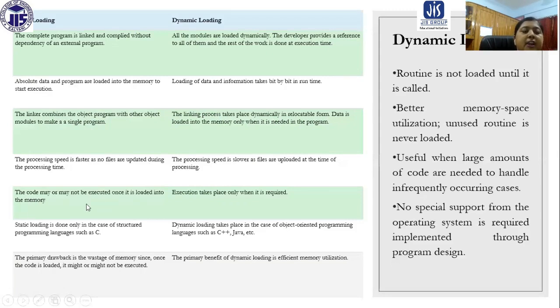In static loading, the code may or may not be executed once it is loaded into the memory, because it is loaded before execution. So the execution may not be possible due to some reason, but the loading is perfect. In dynamic loading, the execution takes place only when it is required; then only the loading is performed. Static loading is done only in the case of structured programming languages such as C. Otherwise, dynamic loading takes place in case of object-oriented programming languages such as C++, Java, etc.